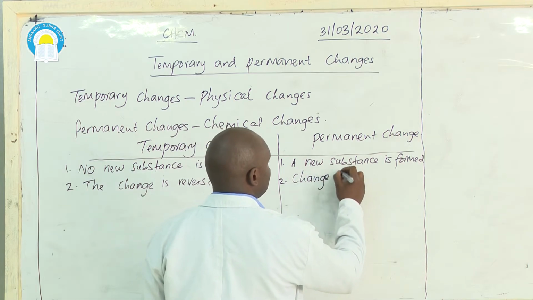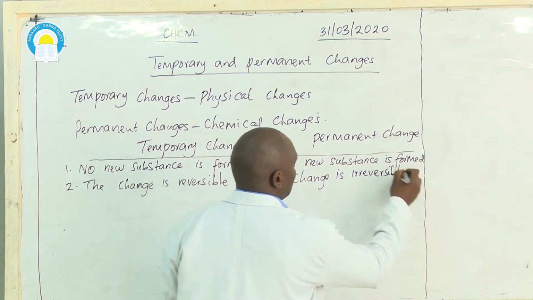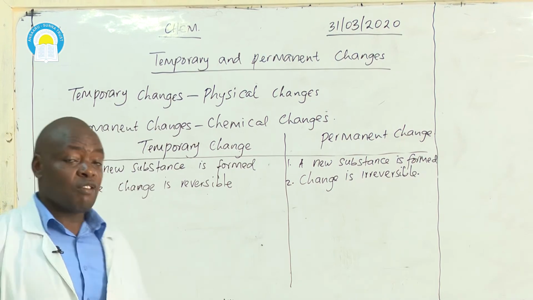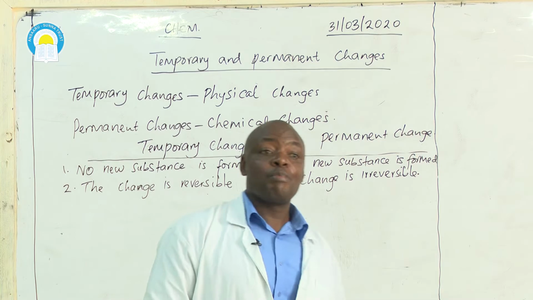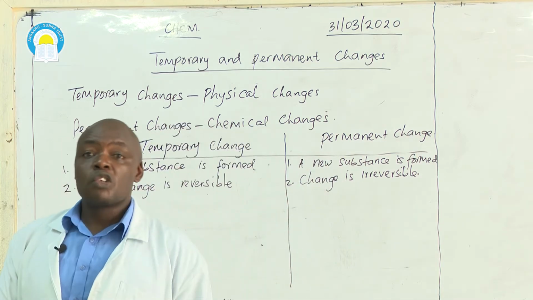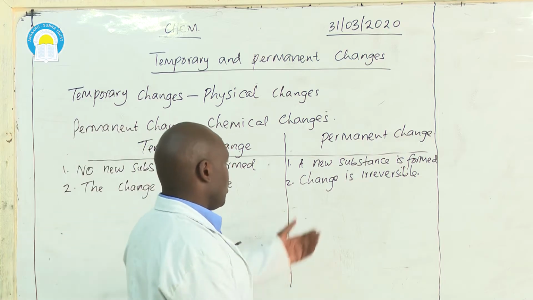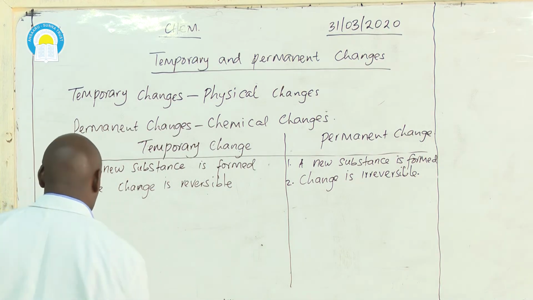Like the piece of paper, when you burn it you get ash, and you cannot get back your paper from the ashes. You cannot get back the reactants from the products.